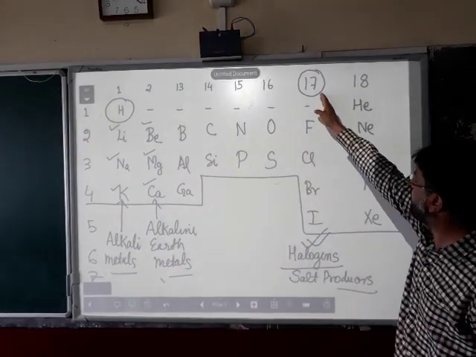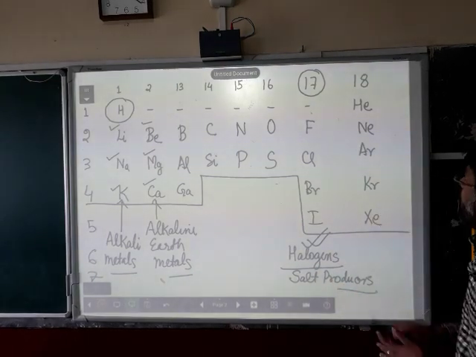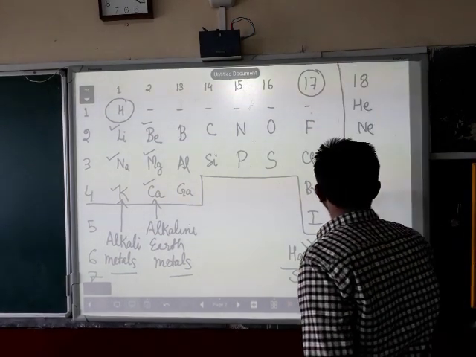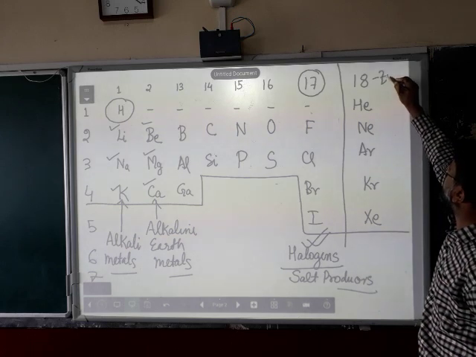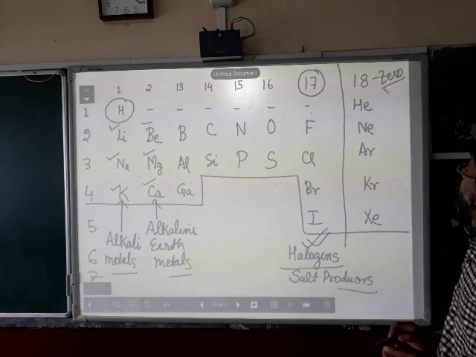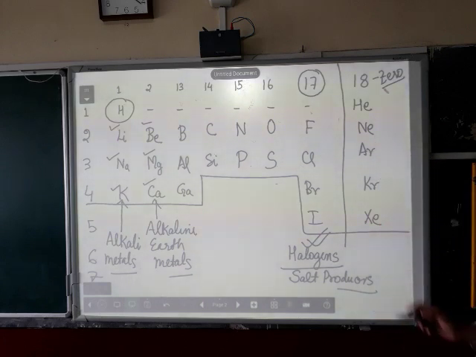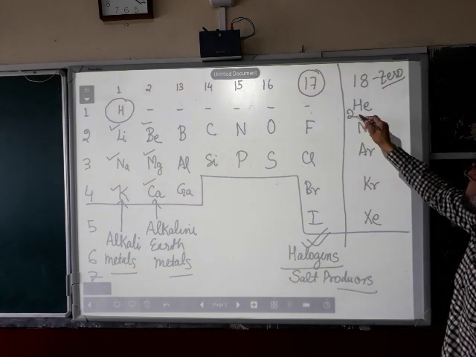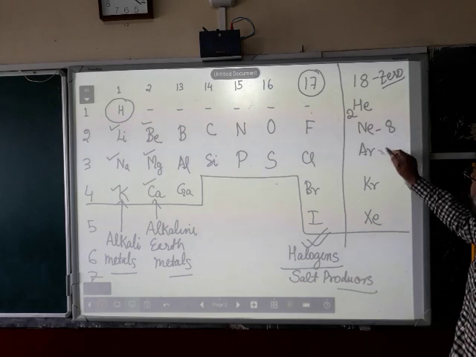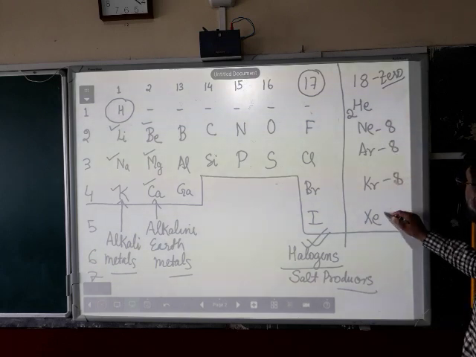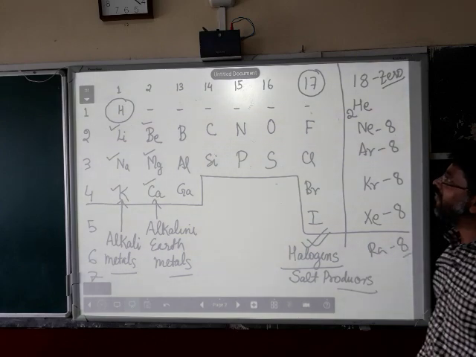Come over here, group 17, they are called halogens. The meaning of halogen is salt producers. One more important group to be memorized over here is group 18. Group 18 is also called group 0, noble gas: helium, neon, argon, krypton, xenon and radon. Except for helium, which has 2 electrons in its valence shell, all the other elements, for example neon or argon or krypton or xenon or radon, have 8 electrons in their valence shell.